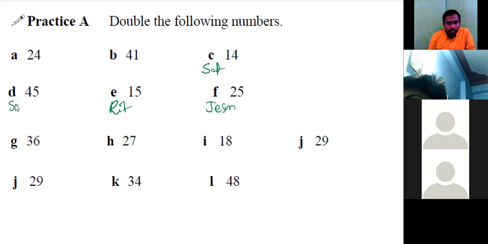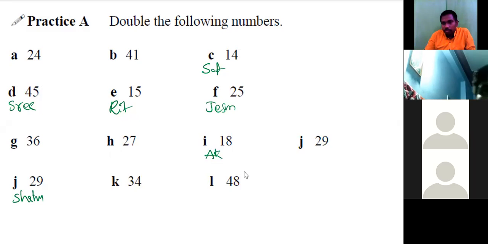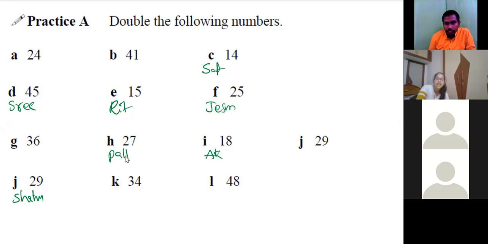E Ritvik. D Srihita. Sir, D Akash. D already over. I Akash. J Shahu. So can we do this by any method? Any method of your choice. H Pallav. D Shreyasi.